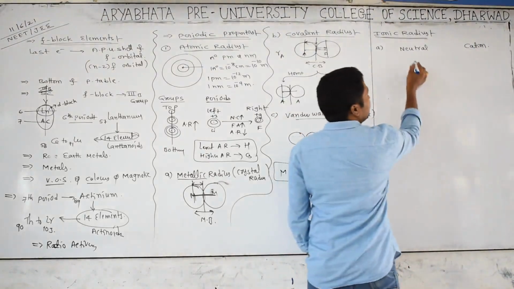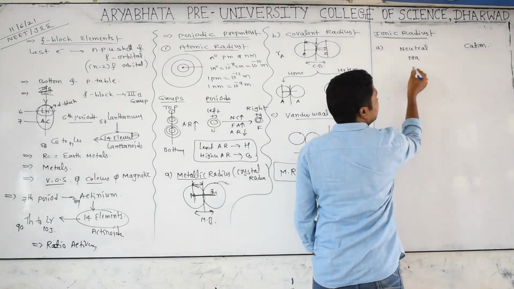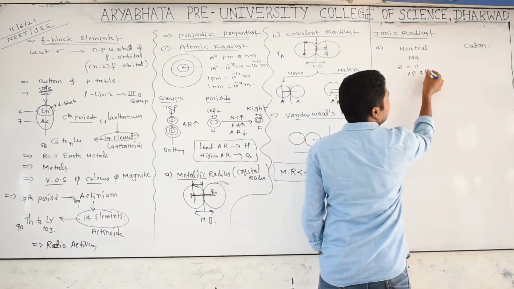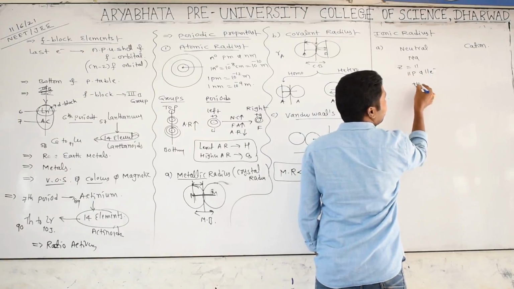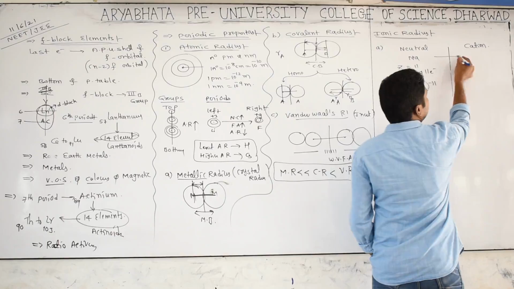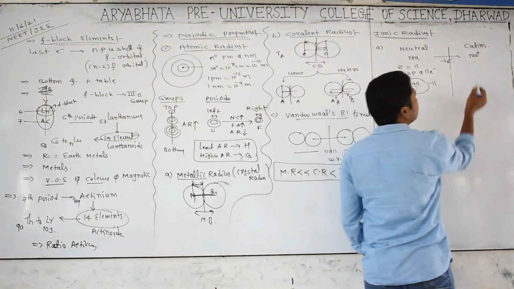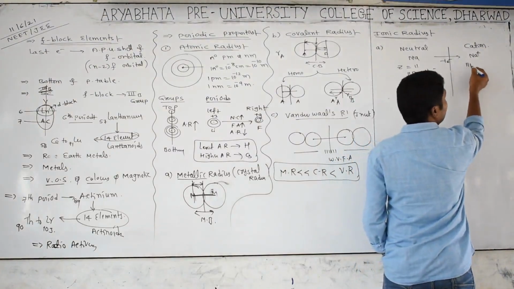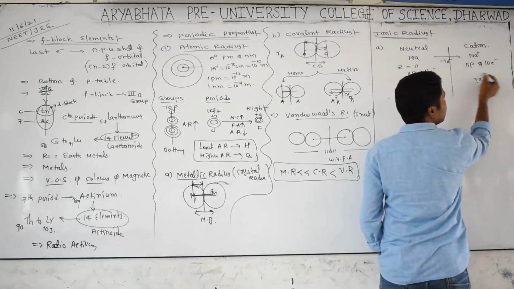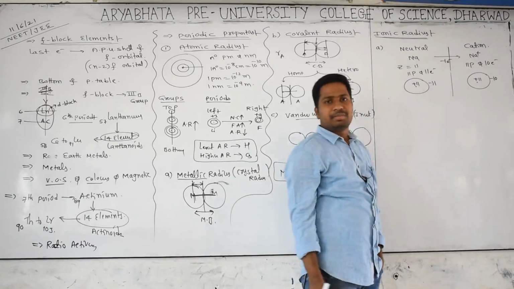First of all, the neutral atom. For example, you can take magnesium, or you can take sodium. Sodium means atomic number 11, so 11 protons and 11 electrons. So the nucleus carries plus 11 and the electrons carry minus 11. Cation means it has lost one electron, so we get Na plus. Is there any change in the proton number? No, but how many electrons will there be? 10 electrons. That's why the nucleus carries plus 11 charge, but the electrons carry minus 10 charge, where the force of attraction will be high.